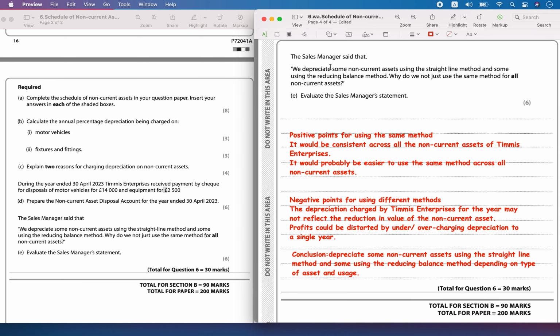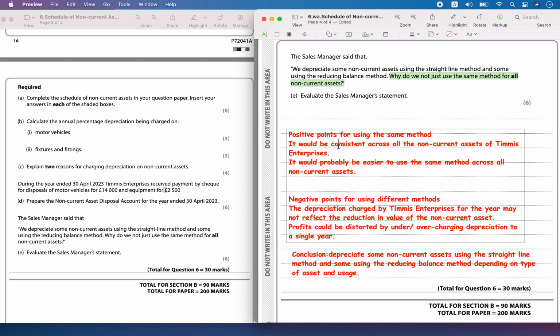Next, the sales manager said that we depreciate some non-current assets using the straight line method, and some using the reducing balance method. Why do we not just use the same method for all non-current assets? Suppose they use the same method for all the non-current assets, it means they have been consistent across the same procedure for depreciation, and it would also become easier for somebody to calculate. That's the only advantage.